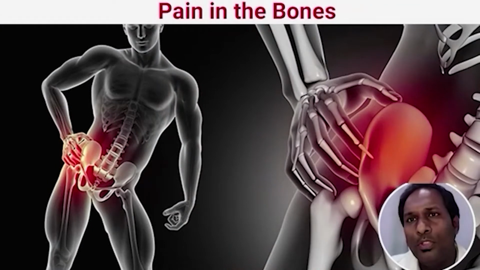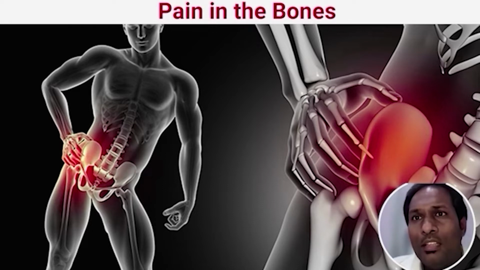In terms of symptoms, the patient usually will have a vague pain in the particular affected bone. For example, let's discuss the femur bone, which is the most commonly affected. The patient will start having pain in their bone even when they are lying down. Initially, it might start only when they are walking, and then it can come even when they're taking rest, there will be pain.